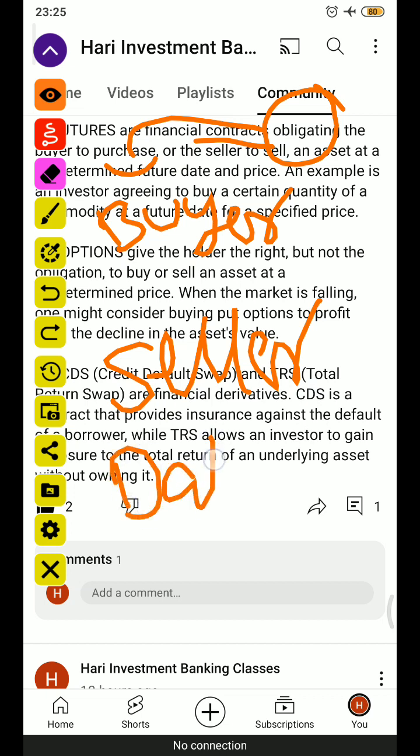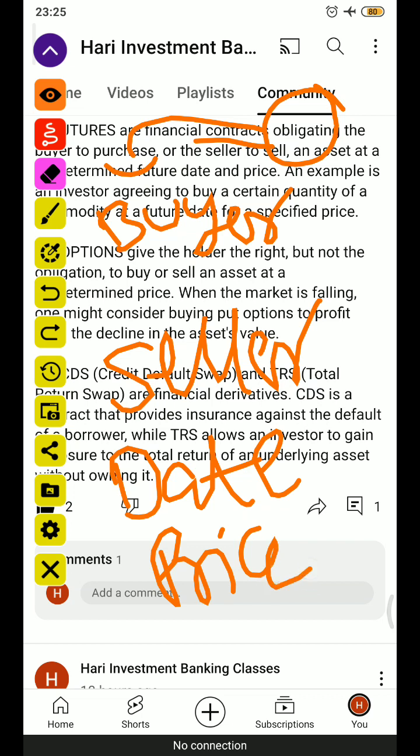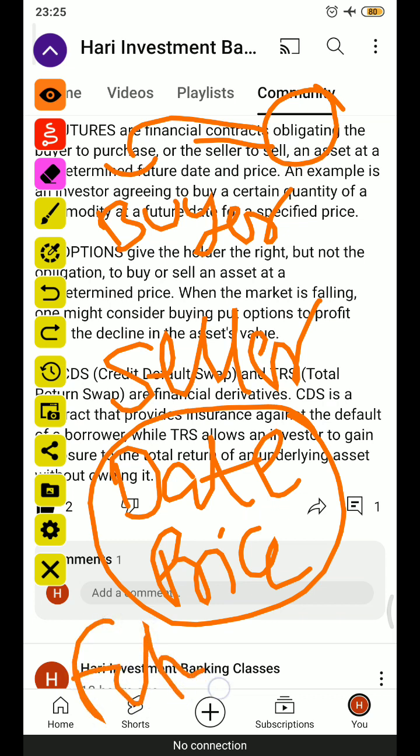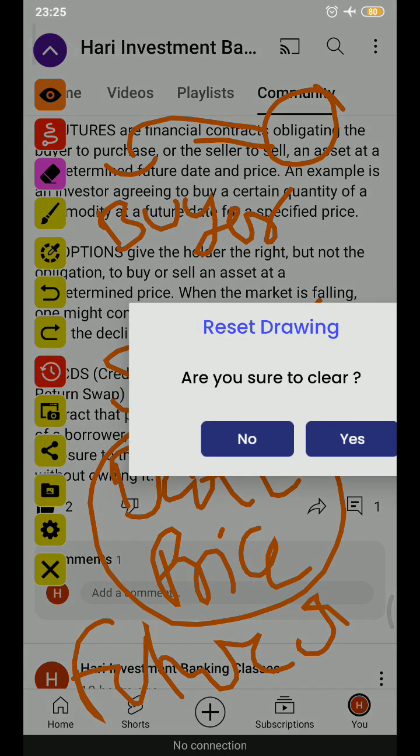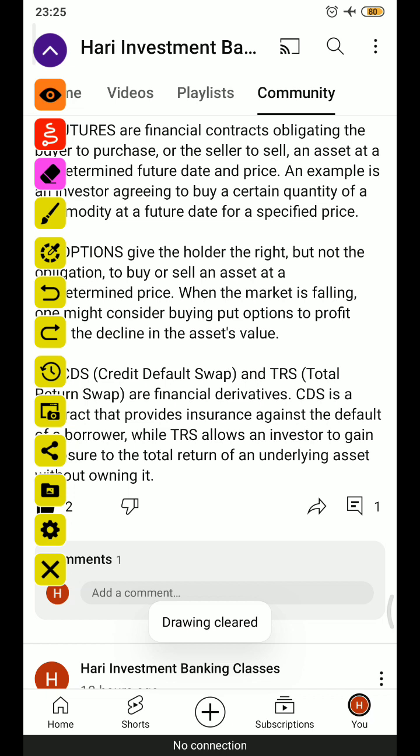So after 3 months, on that day you need to give this asset for this price. They will mention the price, they will mention the date, they will prescribe the asset, and they will give the conditions and terms and conditions in that contract. That is a future contract. For example, an investor agrees to buy a certain quantity of a commodity at a future date for a specified price in a future contract.